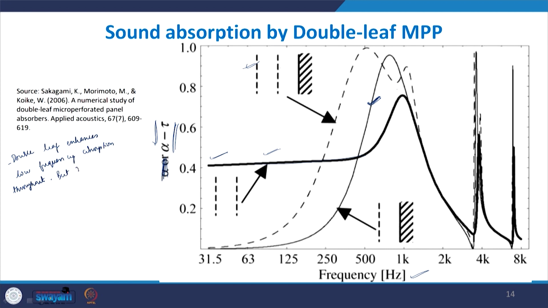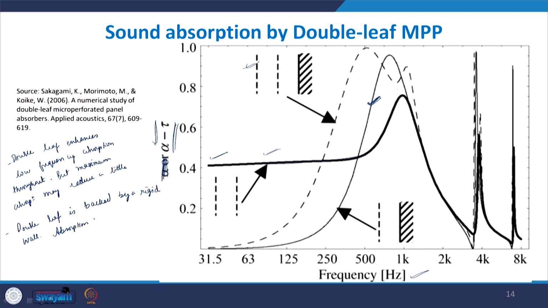but the maximum absorption may reduce a little, not much effect, but a little reduction. And when the same double leaf is backed by a rigid wall, what happens is that now the absorption peak is enhanced.